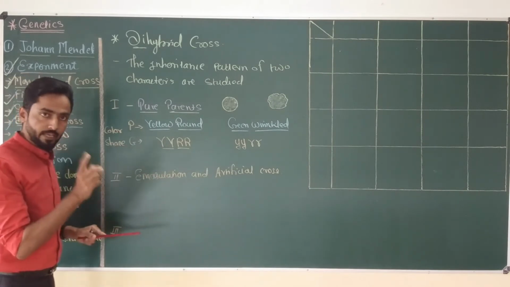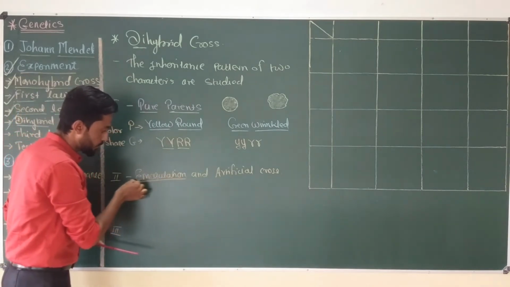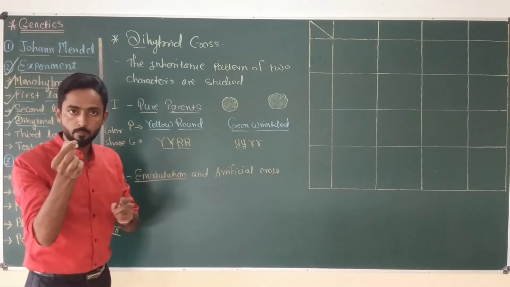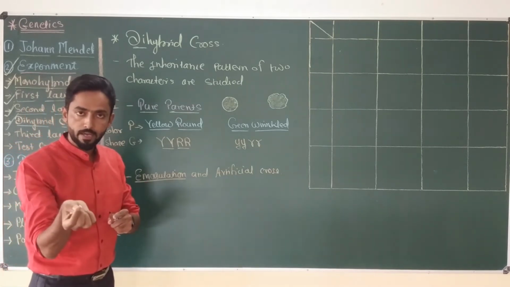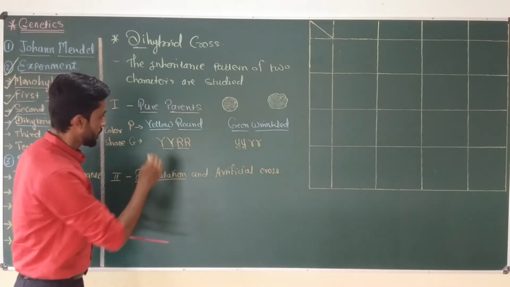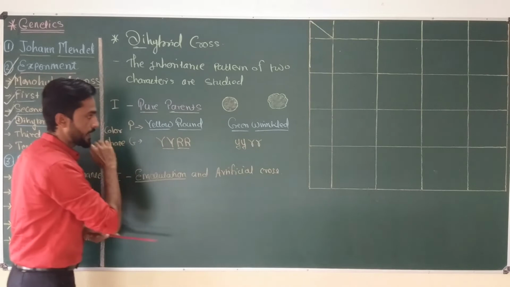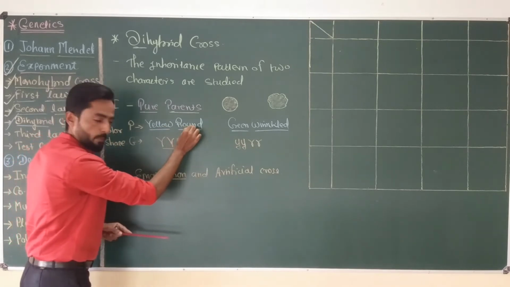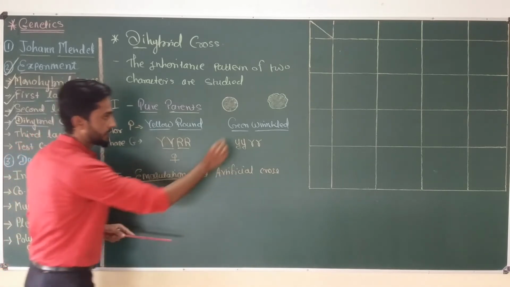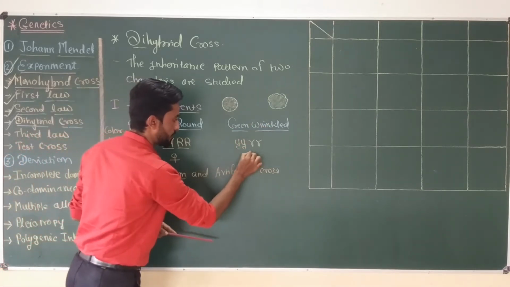In this case, Mendel do emasculation of the female parent and then he transfer pollen grain from the male parent or male flower onto the female flower. So out of these two parents, Mendel select yellow round plant as a female parent and green wrinkle plant as a male parent.